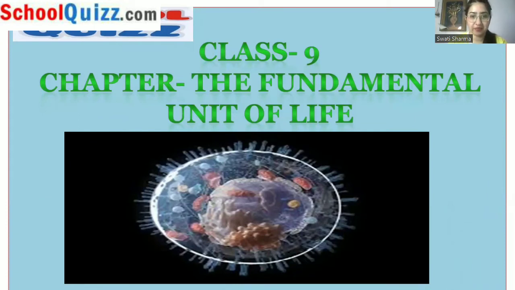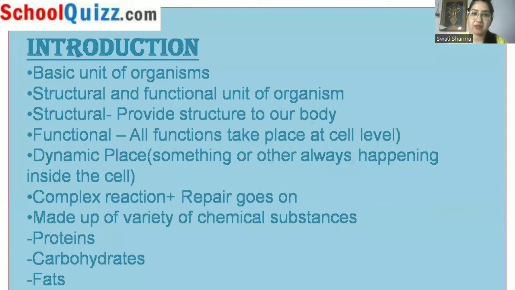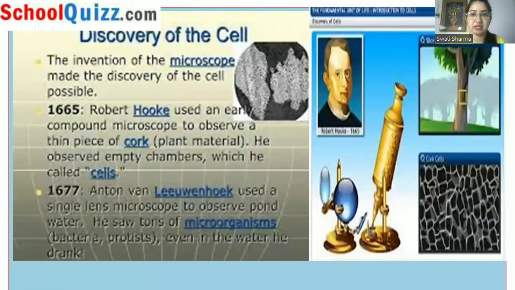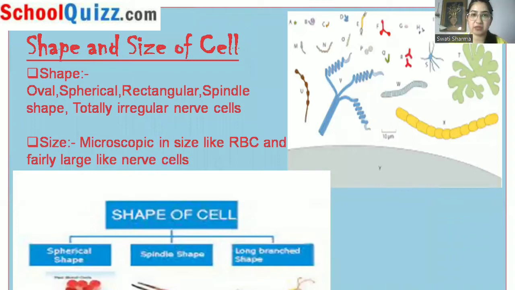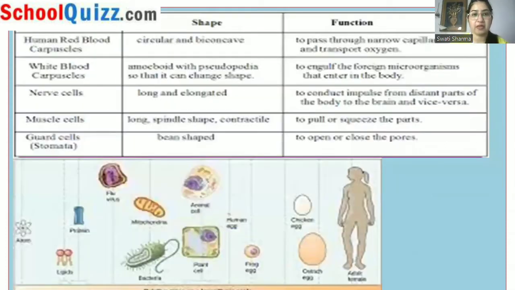The chapter which we are reading is the fundamental unit of life. Up till this part, we have discussed the basic definition of cell, what actually the cell is, what is the composition of cell. Then we have seen the discovery of cell, what is microscope, what is the function of microscope. Then the shape and size of the cell, like the cell can be oval, spherical, rectangular, and the sizes, like it can be microscopic like RBC to fairly large like nerve cells too. Then we have seen the different functions of the cells and the shapes they exist in.